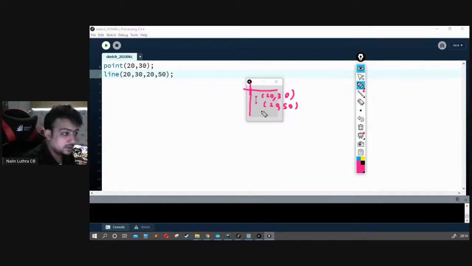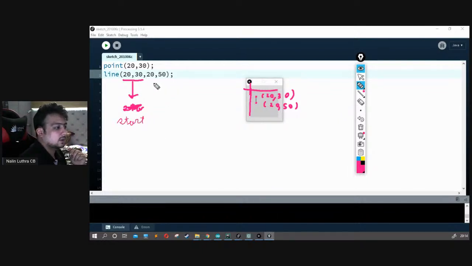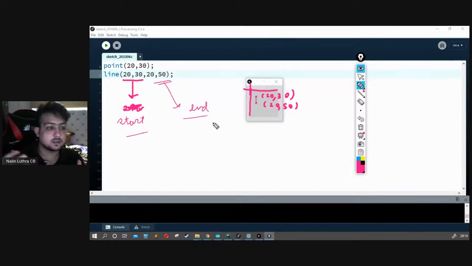So it's drawing a line between this and this. This is our start point, and this is our end point. So that's how you do it: you draw from start to end, and that's how you draw the line.